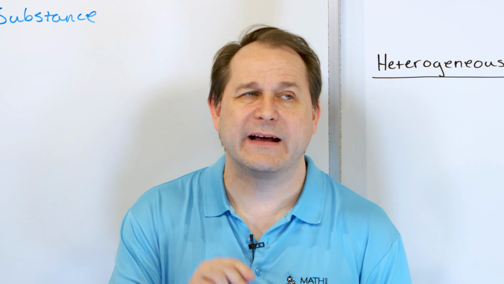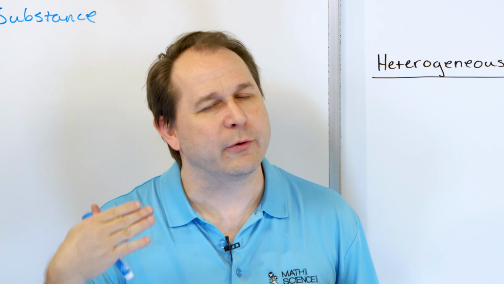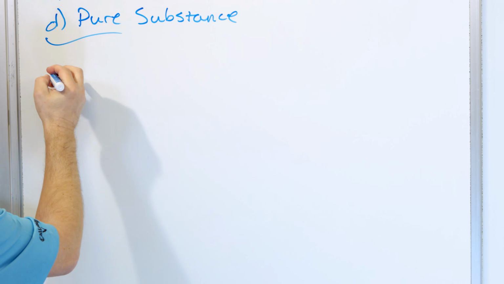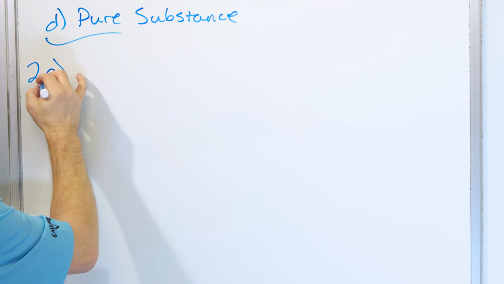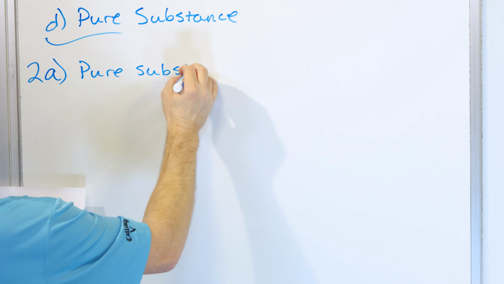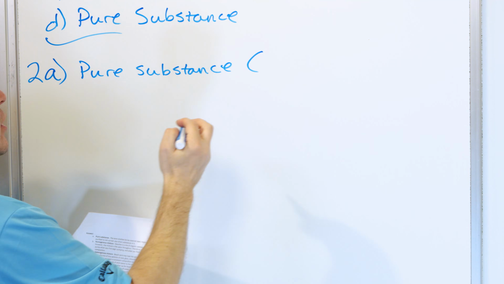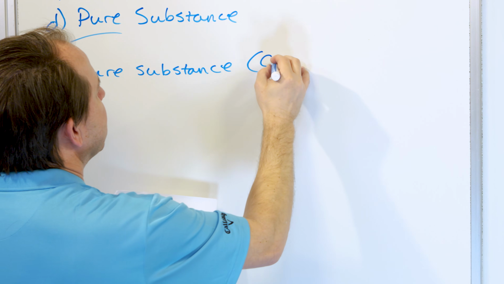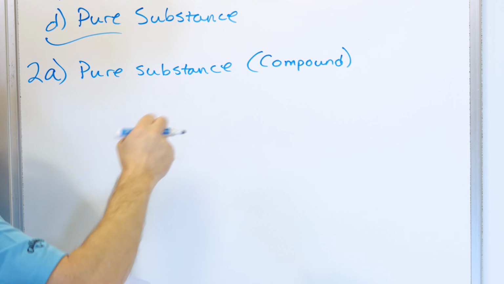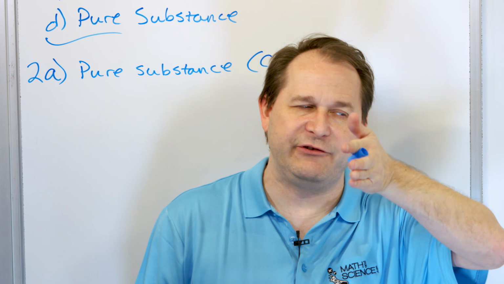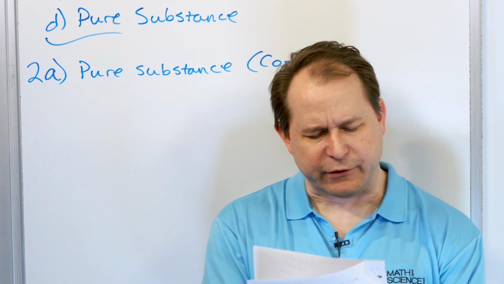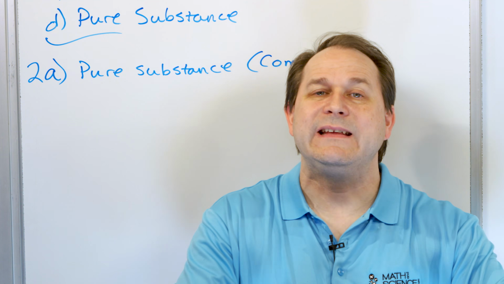It's a compound because it's H2O, which is a molecule. So we're using some of the same words that we've now learned, but it's a pure substance. So we'll say, for problem number 2 here, A, it's a pure substance. And in this case, because it's water, and we know water is a molecule, we know it's also a compound. Because water is H2O, and we know that compounds are molecules where we have different elements, H and O, hydrogen and oxygen.